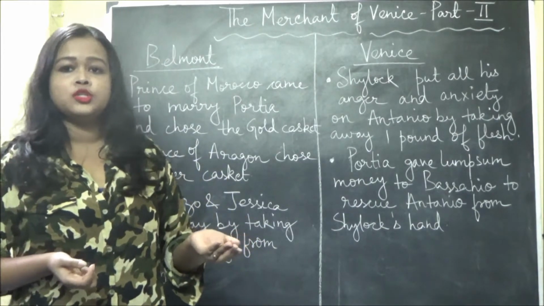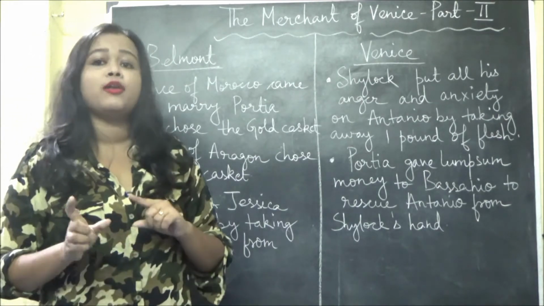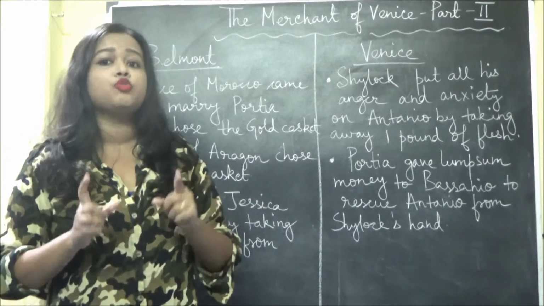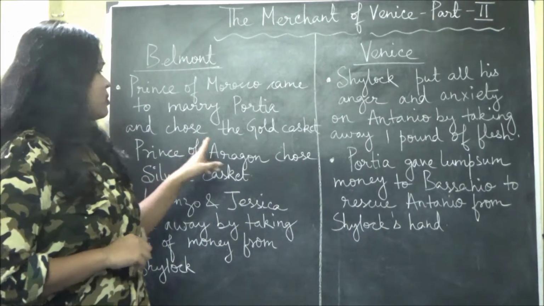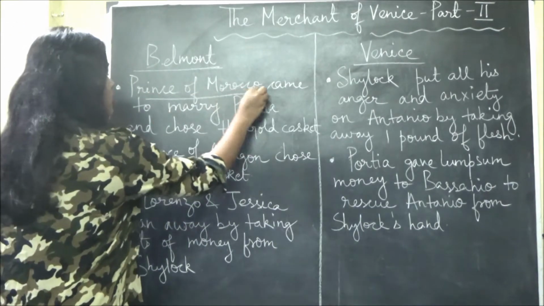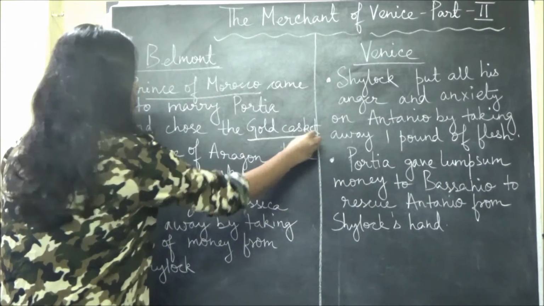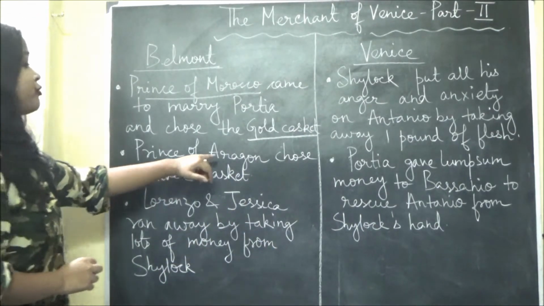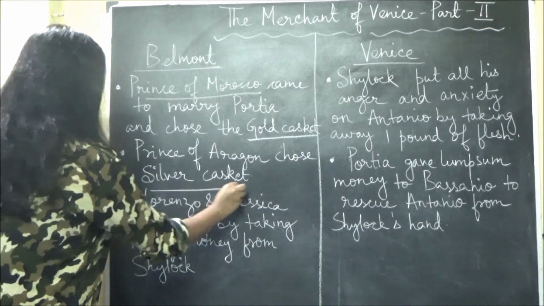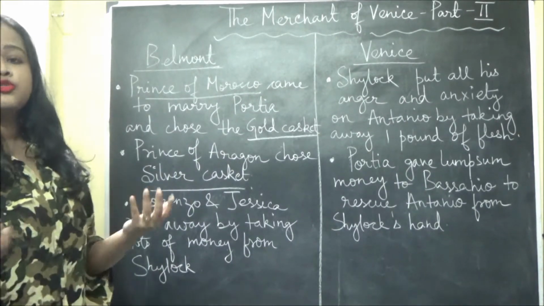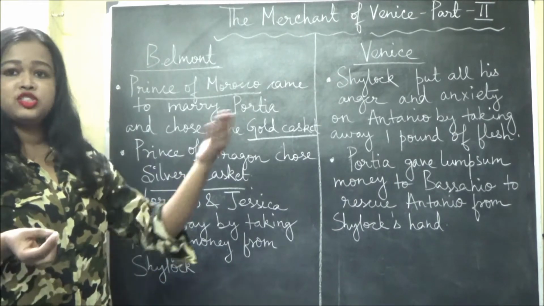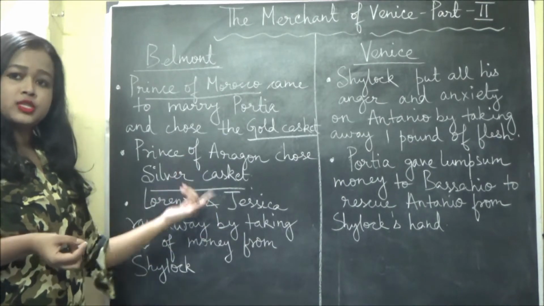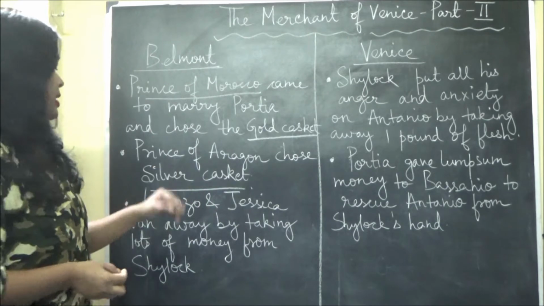As I told you, Portia's portrait was kept in one of the three caskets. He failed to choose the correct one. The second, the Prince of Aragon, chose the silver casket. As I mentioned in my previous video, in the silver casket also Portia's portrait was not present.